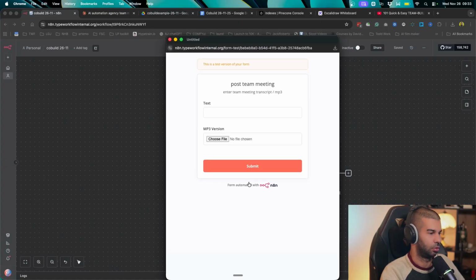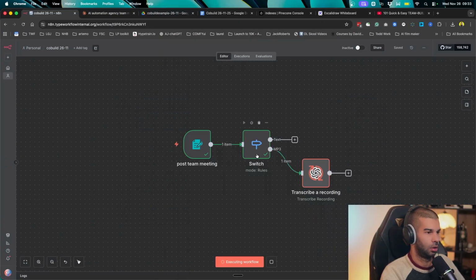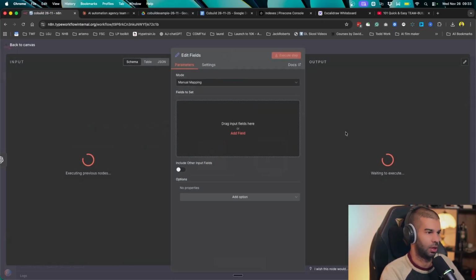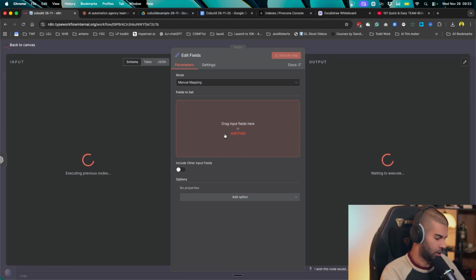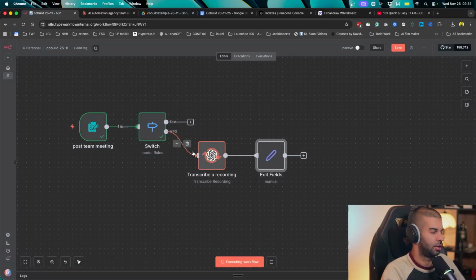This will be just to get up and running. So if I just hit submit, this should now go down this route, transcribe the recording, and then give us that recording. And once we get that, we can just extract the recording so that we can pin just the text recording. As this is doing its thing, the next thing will be for us to go down the route of the user inputting the text version only. So this will be much more straightforward as a process. Here, this is still doing the transcription, taking its time.